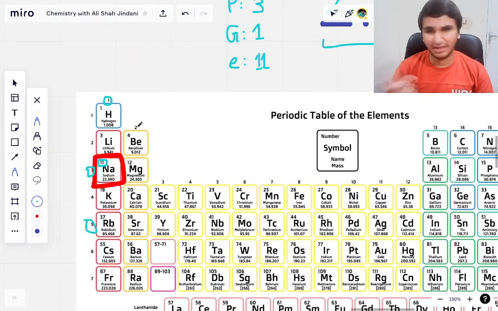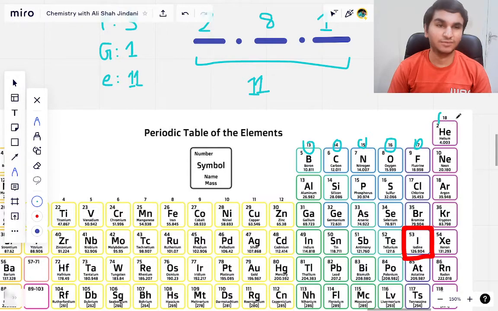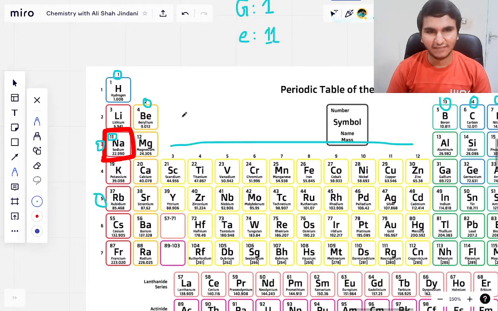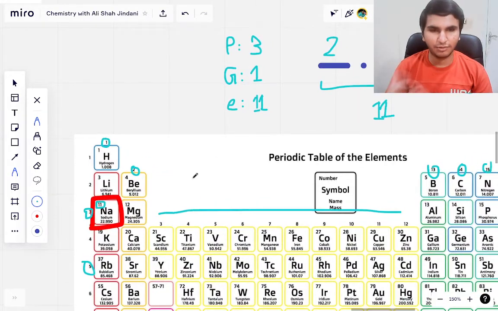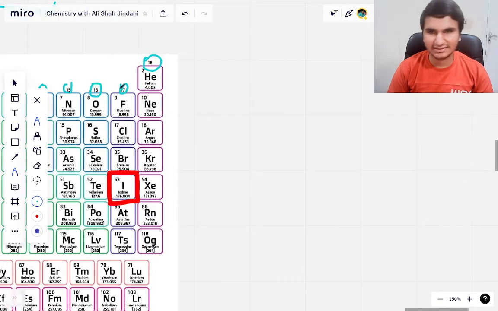Now again, I don't know if I told you this or not, but the first group is this one, this is the second group, this is the third group, this is the fourth, fifth, sixth, seventh, and this is called group 8 or group 0. These central elements don't have any sort of group, although you can see them in this periodic table, but usually they don't have a particular proper group, right? So these are the main groups. This is 1, 2, and iodine is found in the 7th group.